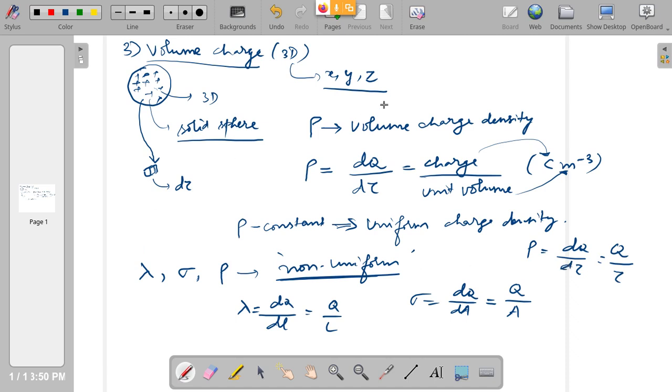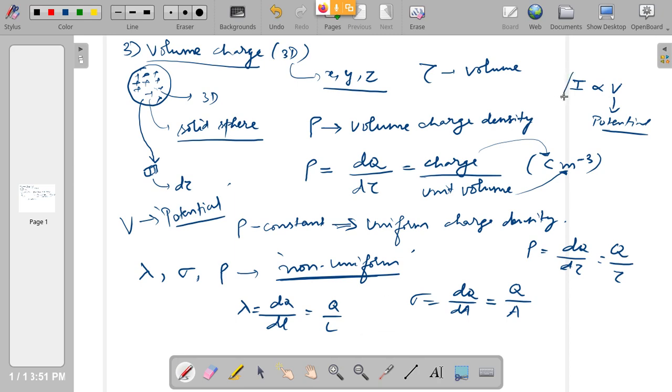Tau is what? Tau is the total volume. I am using a different symbol for volume here. Please remember, because V will be in electrostatics, V is reserved for potential. V is the symbol for a quantity called electrostatic potential, or simply potential. In 10th standard also you must have studied Ohm's law. In that you know that the current is proportional to the voltage V. That voltage is nothing but potential. So that symbol is reserved for that in electrostatics. So we cannot use V for volume here. So I am using some other symbol for volume, tau.